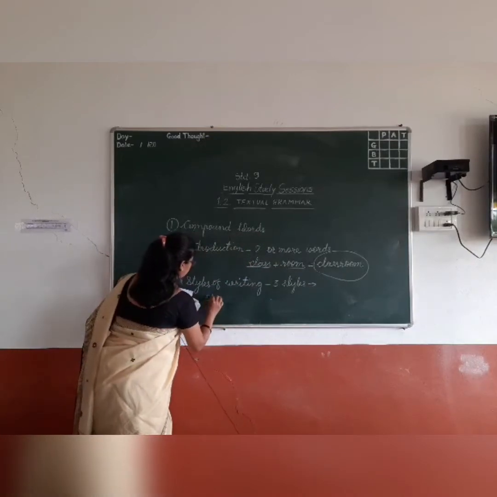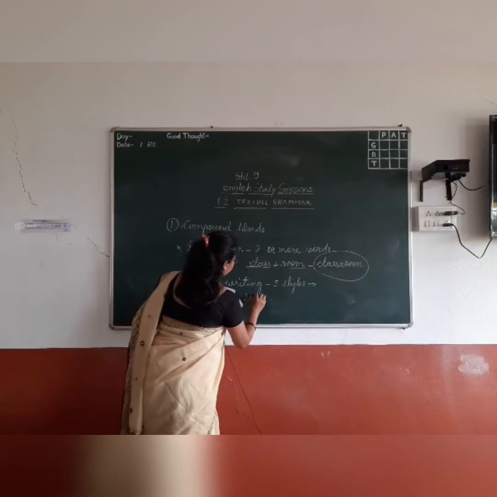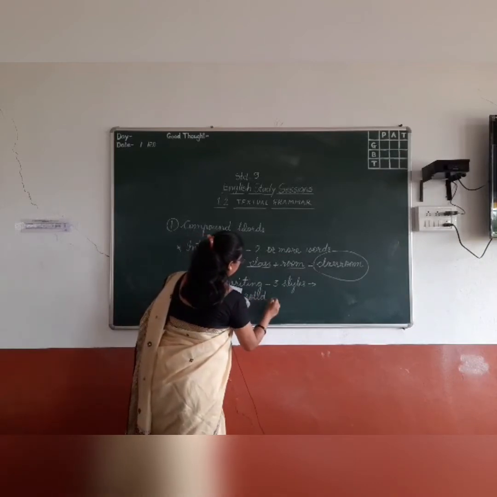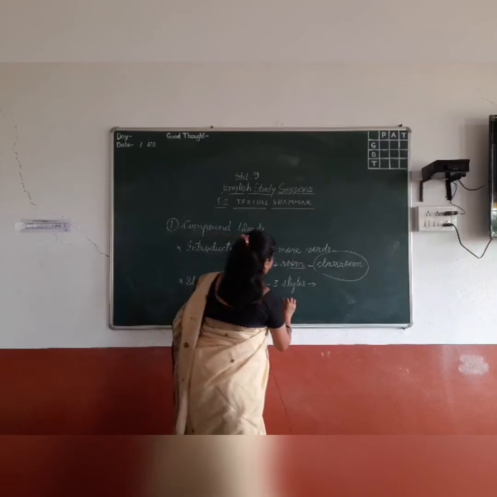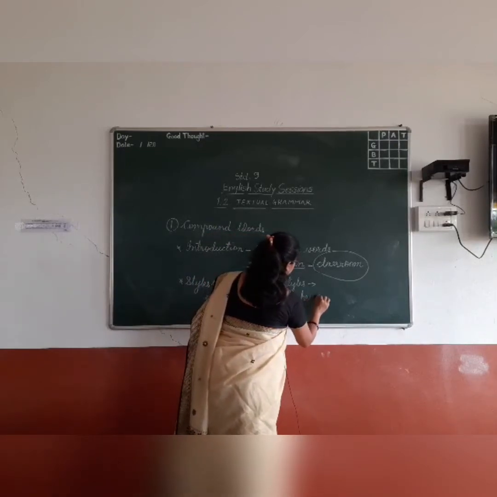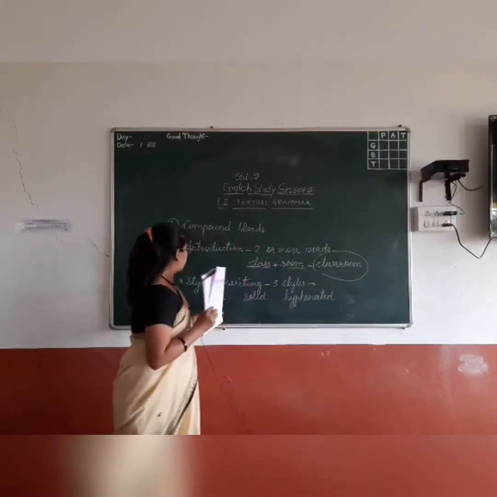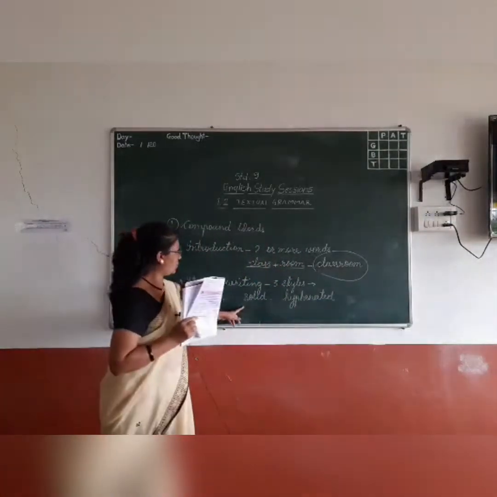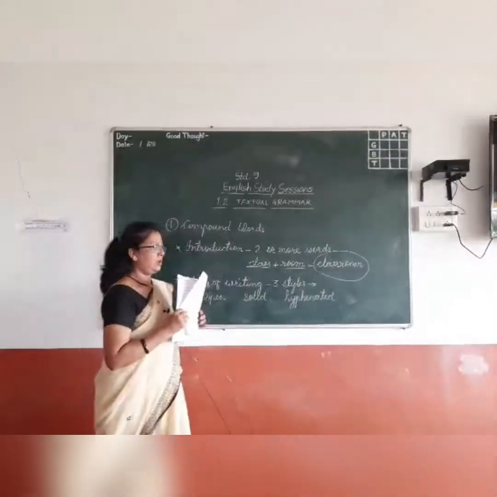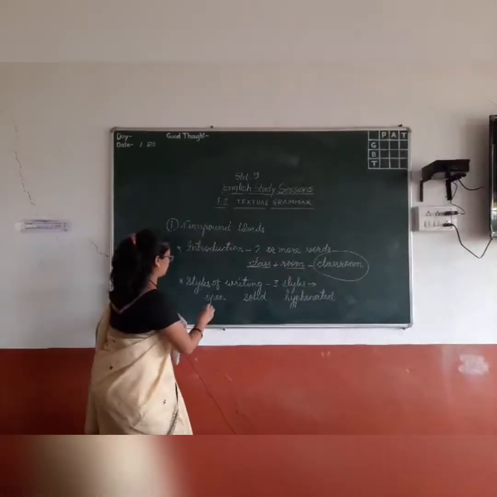First is open, second is solid, and third one is hyphenated. First one is open, second one is solid, third one is hyphenated. We will take one example of each so that you will be clear with the concept.